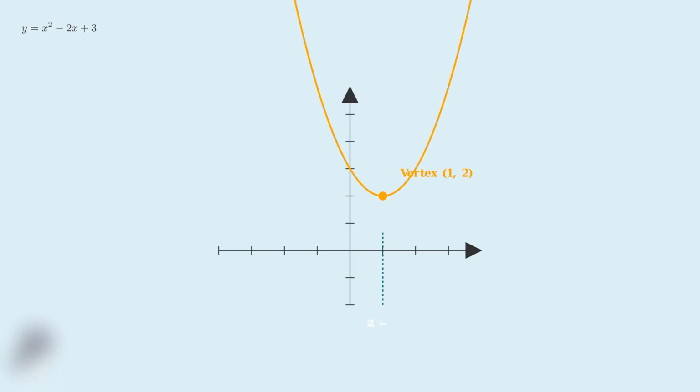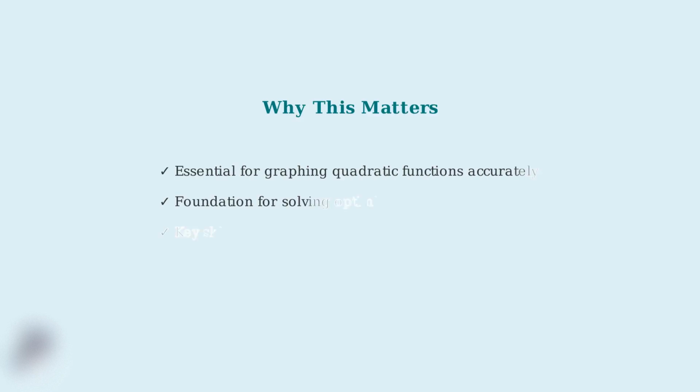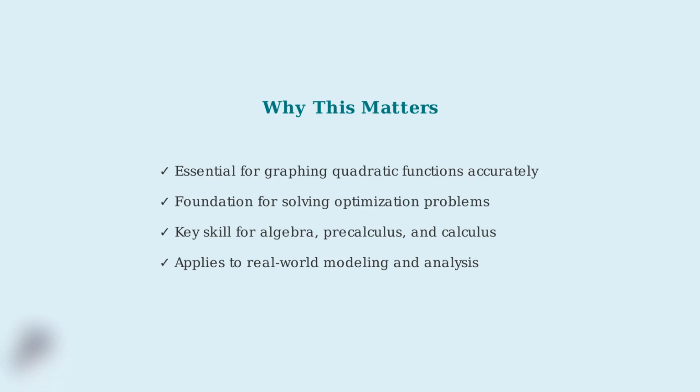To reinforce these concepts visually, observe how these formulas work together on an actual parabola. Here we have the parabola y equals x squared minus 2x plus 3. Using our formulas, the vertex is at coordinates (1, 2), and the axis of symmetry is the vertical line x equals 1. Understanding these concepts is crucial because they form the foundation for analyzing any quadratic function, whether you're graphing parabolas, solving optimization problems, or modeling real-world phenomena. These skills will serve you well beyond this single topic. They're essential for graphing, crucial for optimization problems, and fundamental for success in higher-level mathematics courses.